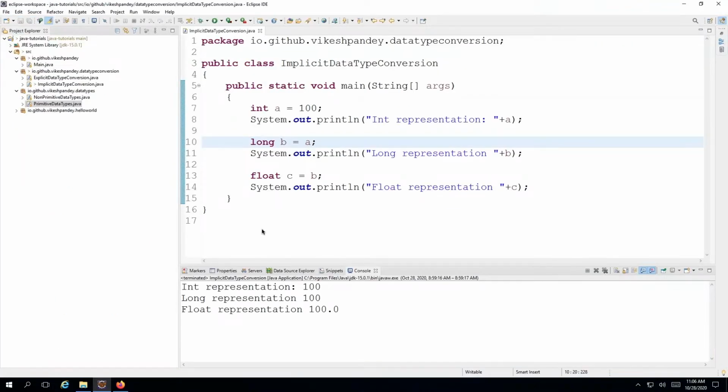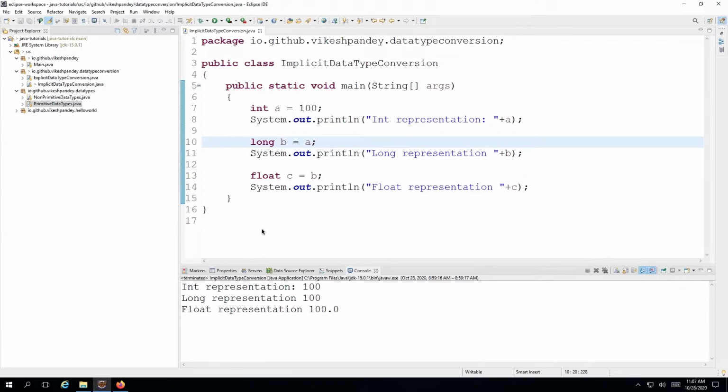So when we talk about data type conversion, the whole idea is to answer the question of whether I can convert an int data type variable into a long data type variable, or a long data type variable to a float data type variable, and also vice versa. Can I go back? Can I convert a float variable into a long variable or an int variable and vice versa? So this lecture is about answering all of those questions.